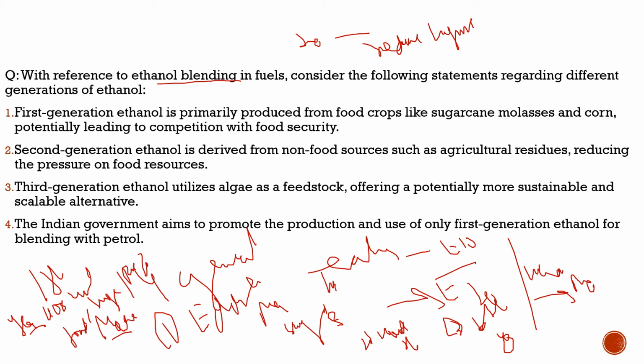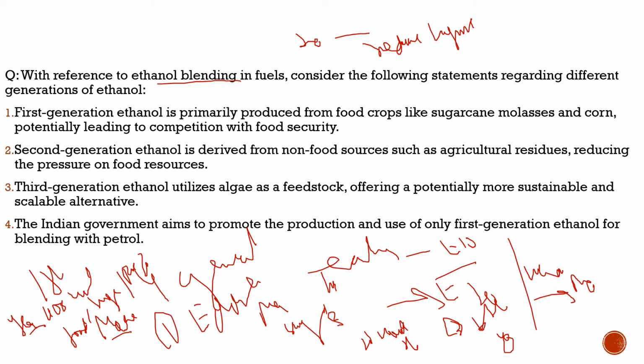It is the prime time, and what the author wants us to understand is that it is time for the Indian government to shift its goal, as we are currently getting it from food sources, and it is prime time for India to shift to the other generations. As well, if we are getting it from food sources, it is better to get it from maize, which will not impact food security. So this is all I wanted you to understand. With this, let's try to solve the question and get more idea about it.